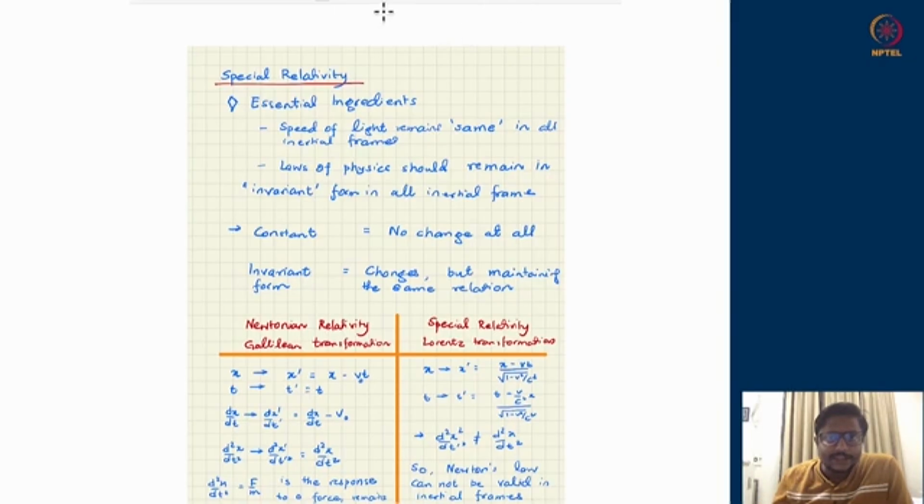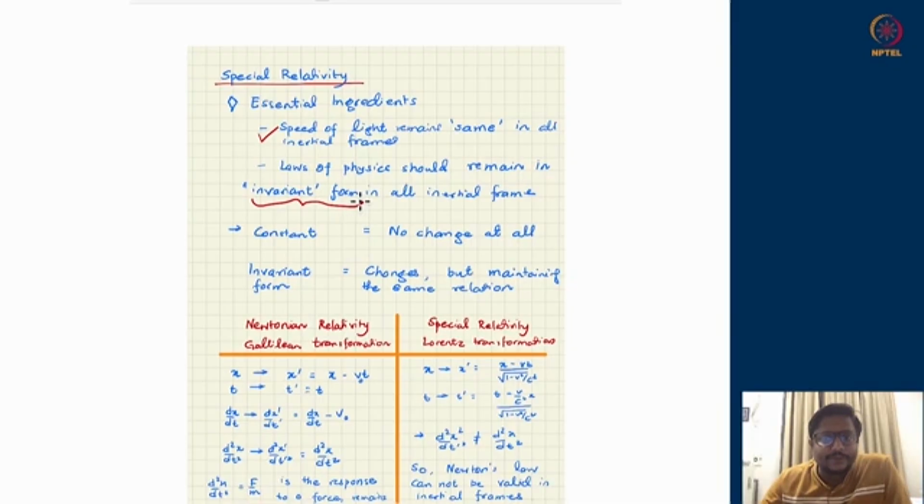One is that the speed of light should remain the same in all inertial frames. That is one proposal special relativity comes up with. And secondly, whatever we describe as the laws of physics should also remain the same in all inertial frames. A technical word for that is they should be of invariant form in all inertial frames.